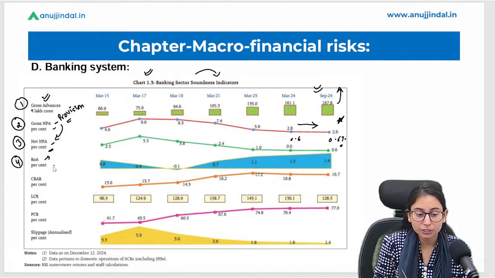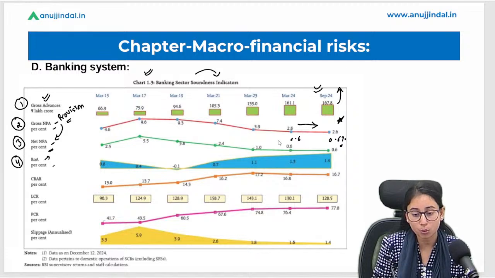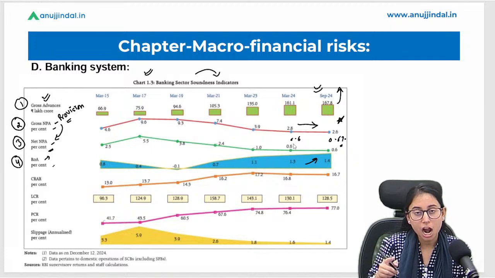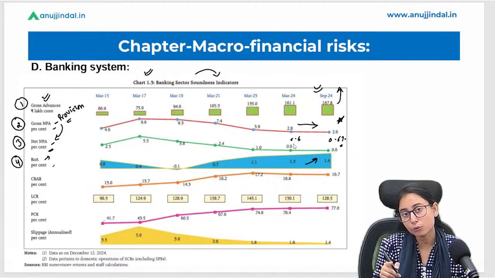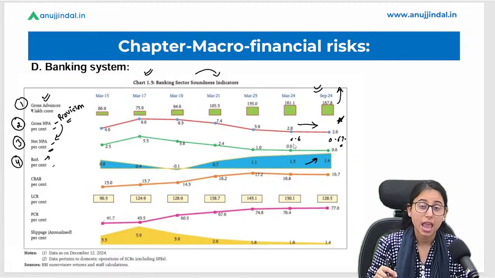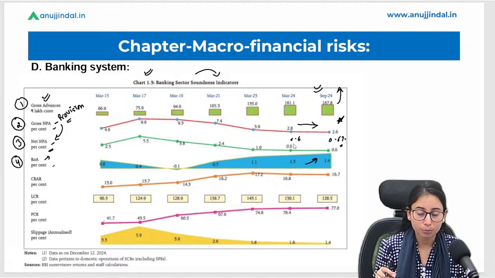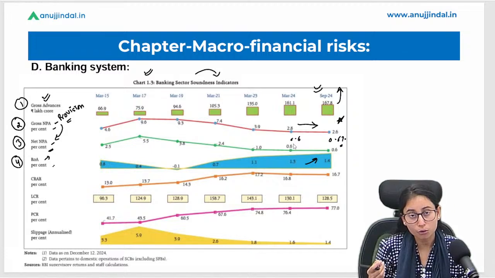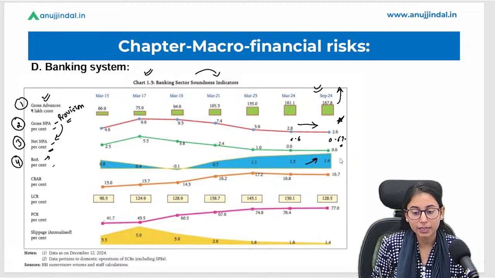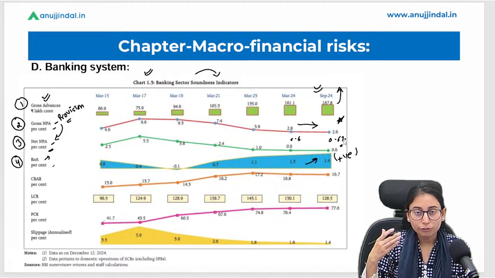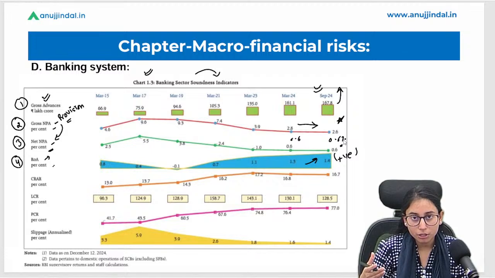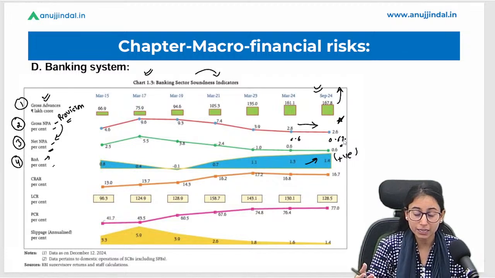And the percentage that the banking sector has recorded as per this FSR report is 1.4%, which has increased from 1.3% in March 2024. So in March 2024 it was 1.3%, and now as per the FSR report it has recorded 1.4%, which is a good sign, a positive sign for the banking sector. More profitability is good for them, right?